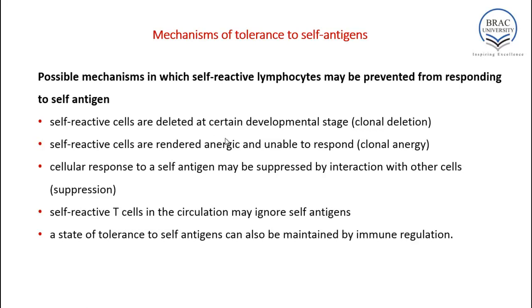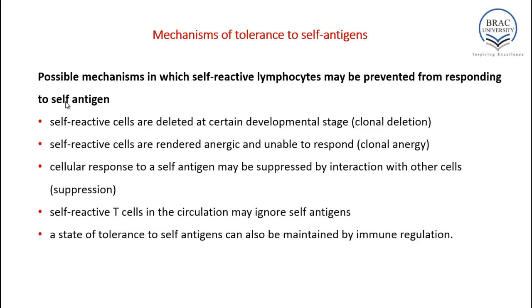That is clonal deletion. So what is clonal deletion? Self-reactive cells are deleted at certain developmental stage. Then self-reactive cells are rendered anergic and unable to respond. This is clonal anergy.